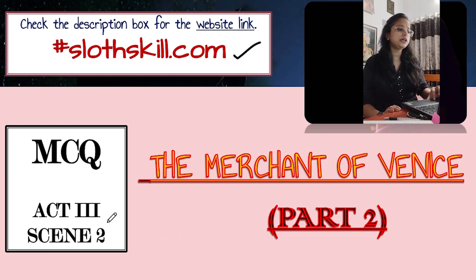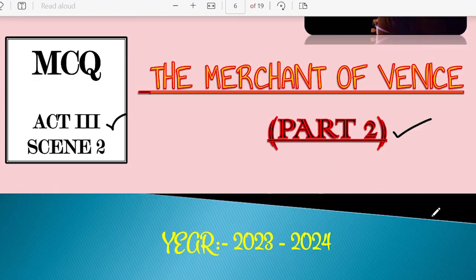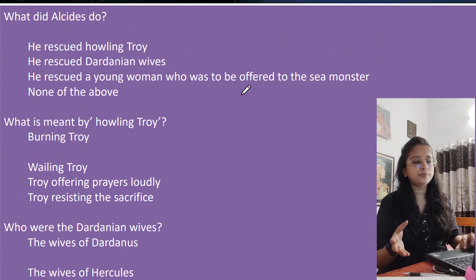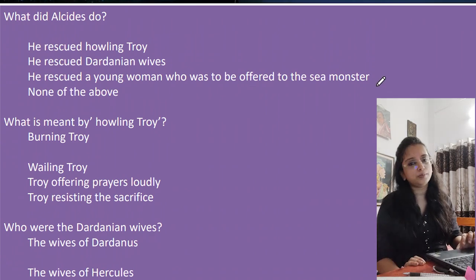Act 3 Scene 2 we are doing, and this is the second part of it, right? Second and the last part. Questions. What did Alcides do? He rescued howling Troy, he rescued Dardanian wives, he rescued a young woman who was to be offered to the sea monster, none of the above. Very simple question. If you have just read the content, you can say answer number 3.